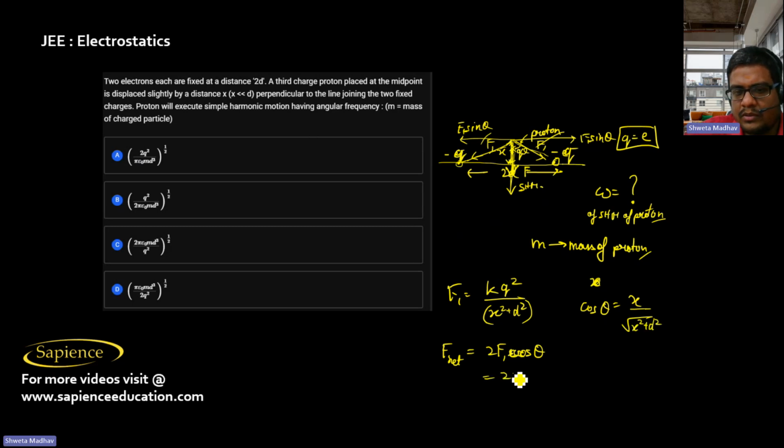So this will be 2 into F1, that is kq square by x square plus d square, into cos theta, that is x by root over x square plus d square.